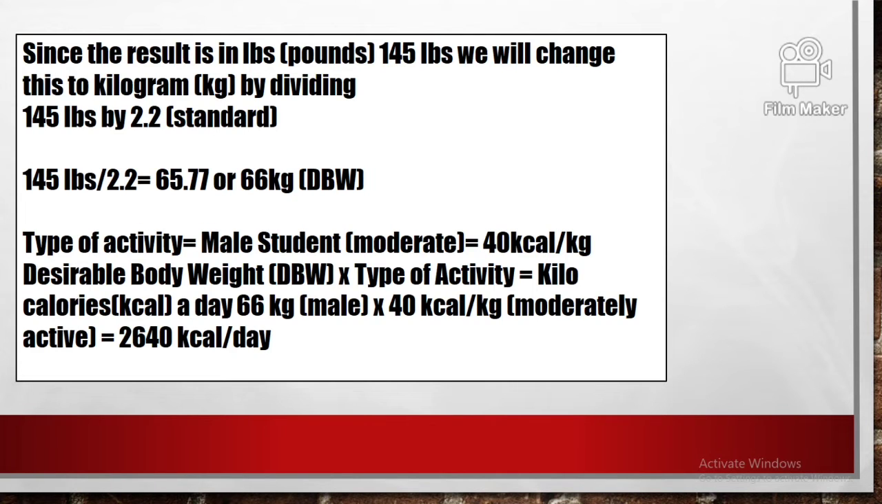Now for the type of activity, the male student will have moderate or 40 kcal per kg. Desirable body weight or DBW times the type of activity equals kilocalories or kcal a day. So 66 kilogram times 40 kcal per kilogram, in which he is moderately active, is equal to 2640 kcal a day.